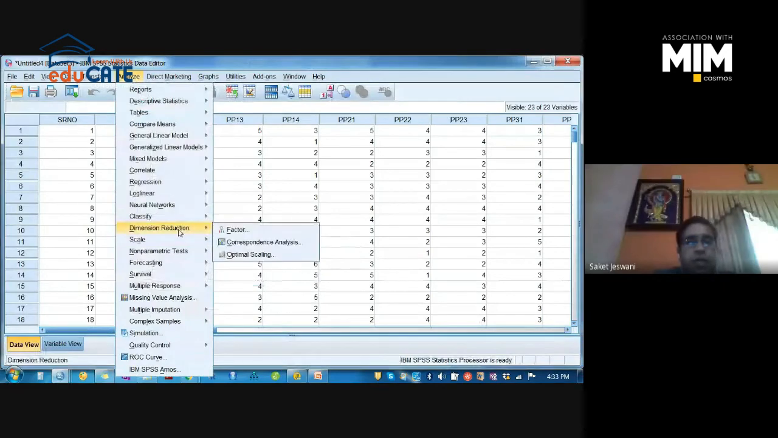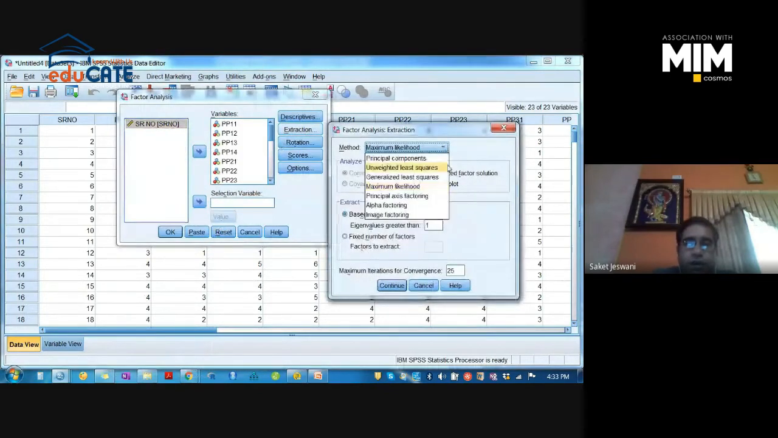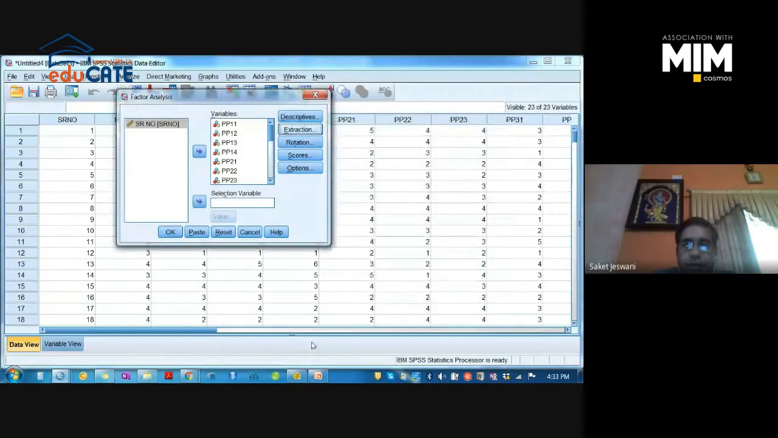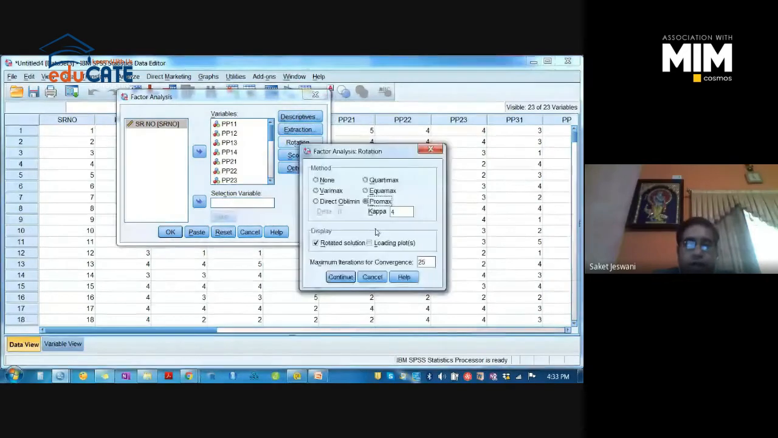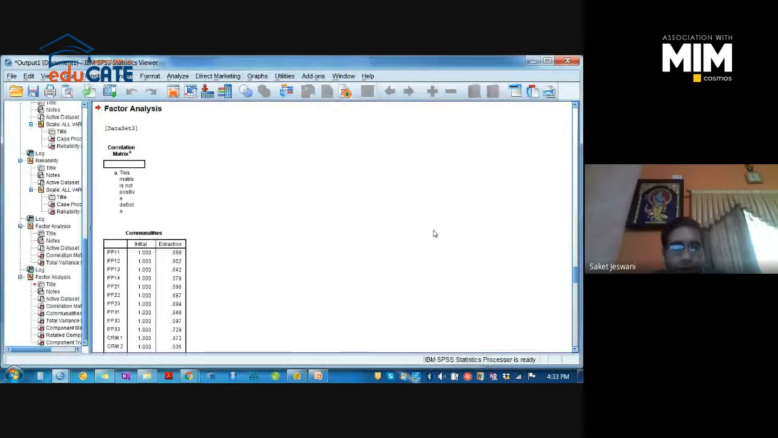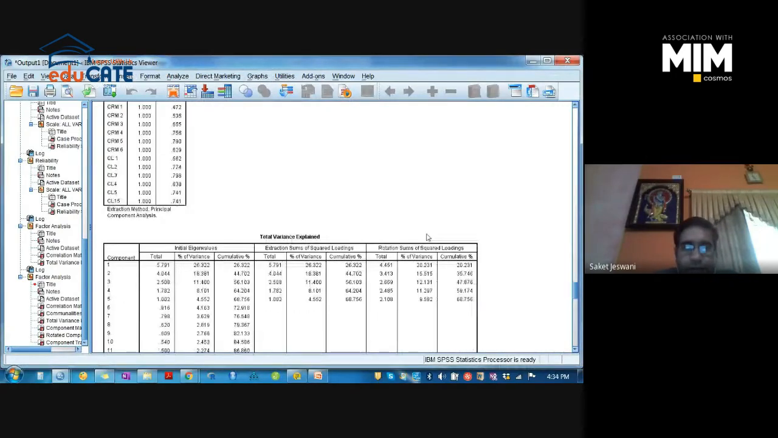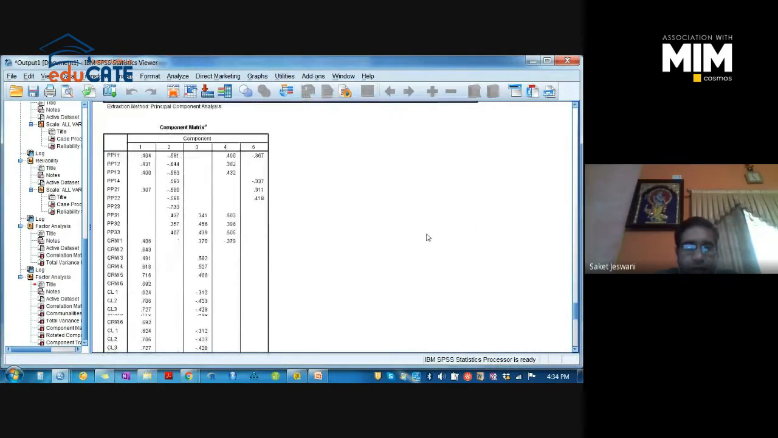Okay, so again go to Dimension Reduction, go to Factor. Now we will work with principal component analysis. Go to principal component analysis, Continue, and in Rotation we will check Varimax, right? We will click on Continue, and then we will click on OK. Okay, now we have got the results. These are the various tables we have received.